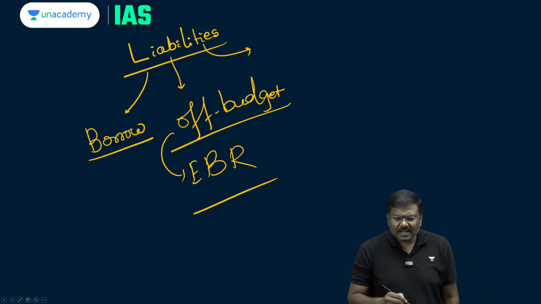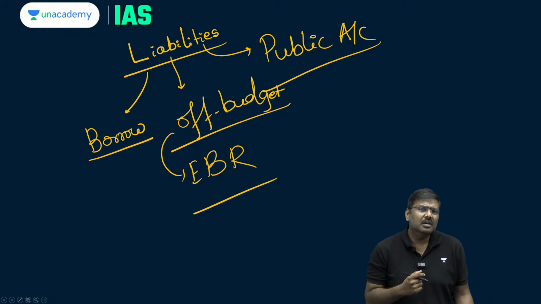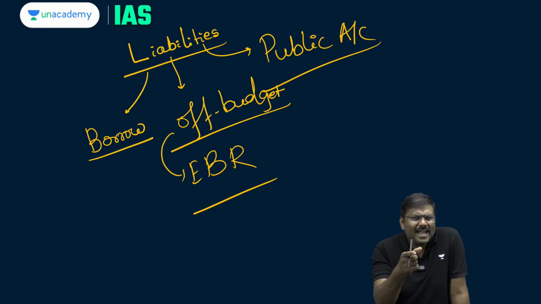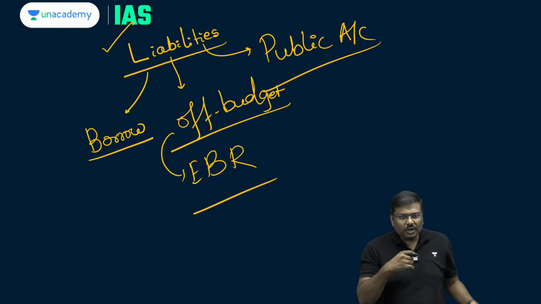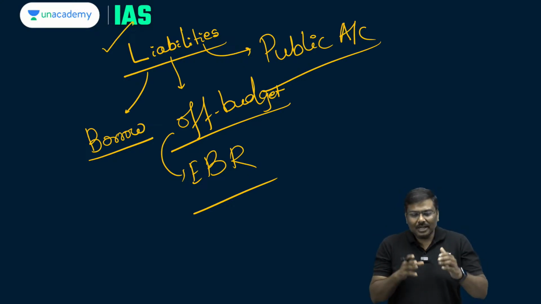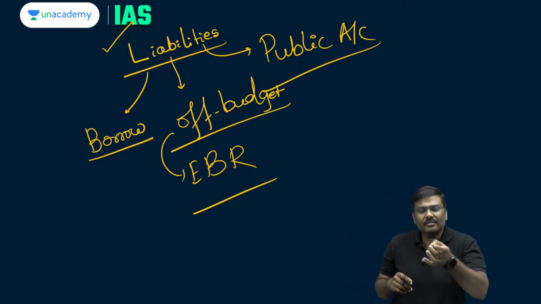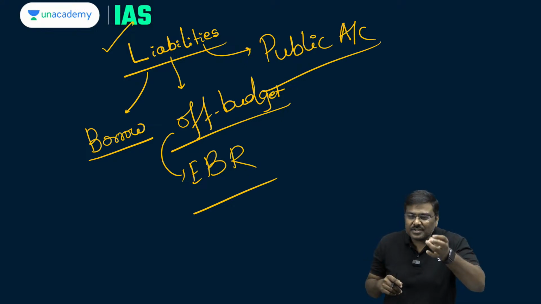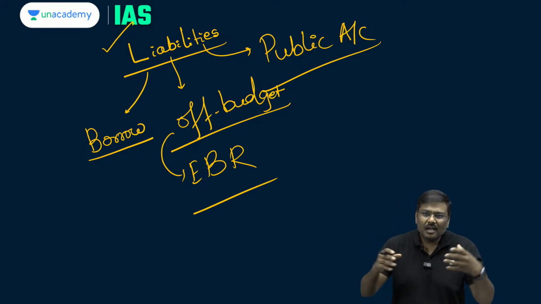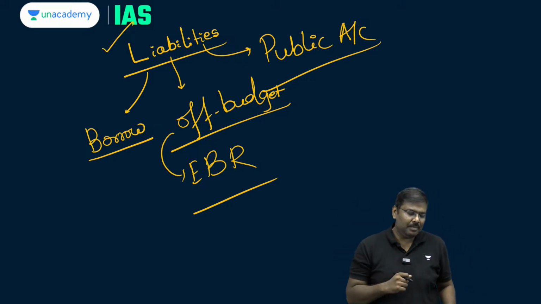If Government of India has collected a certain amount of money under the concept of public account, NSSF, National Small Savings Fund, who is responsible? Who is liable for the repayment of this amount of money? Again, Government of India. So, whenever you talk about the total liabilities, the components will be public debt, the public account, extra budgetary resources, etc. If you put together all of these, what you get is the idea of total liabilities.